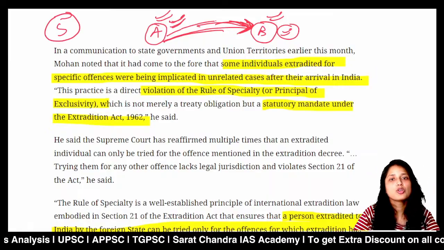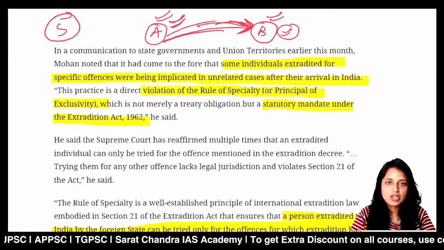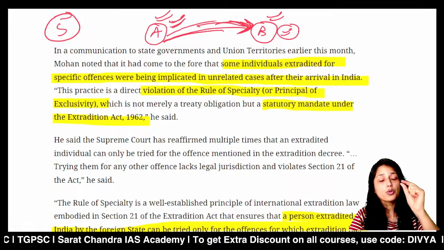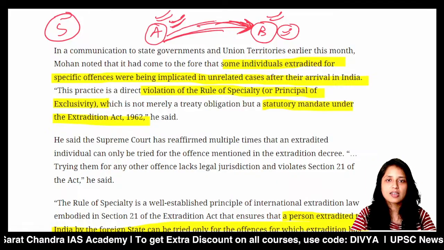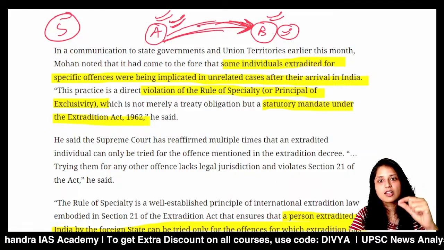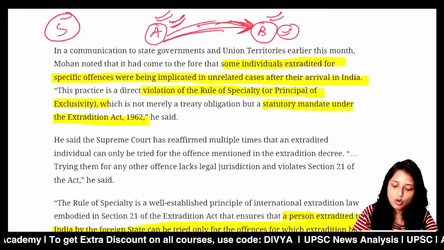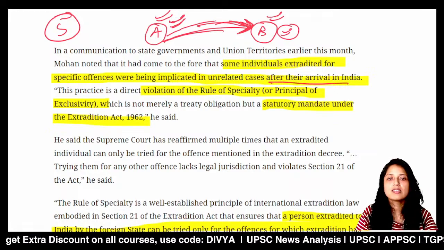So you cannot try that person for another crime. Maybe he is involved in another crime, but you will try that person only for the crime for which I am extraditing.